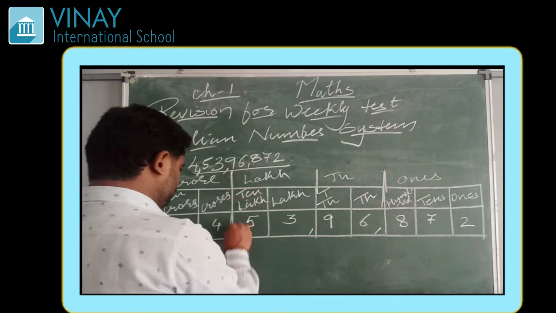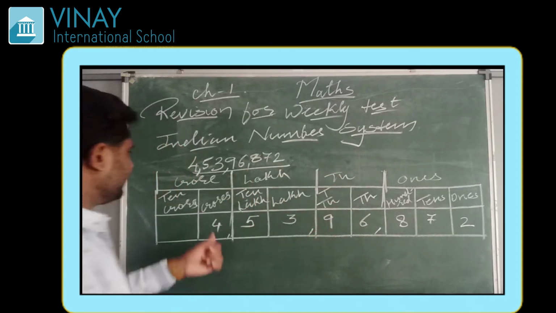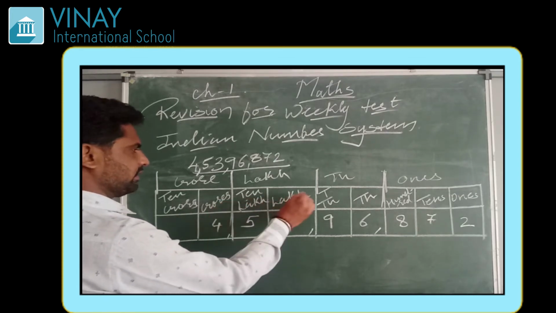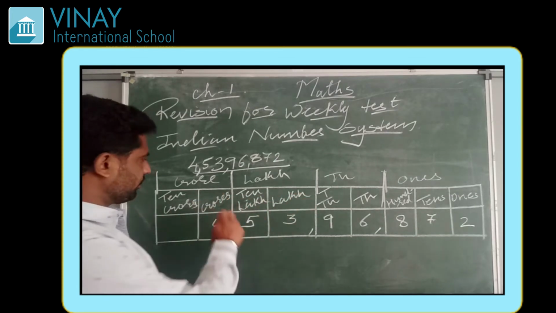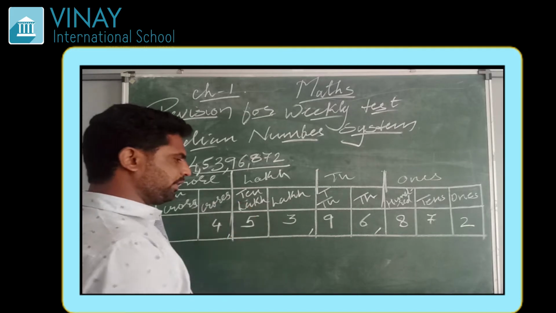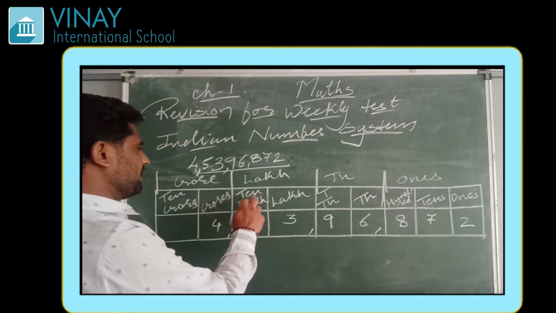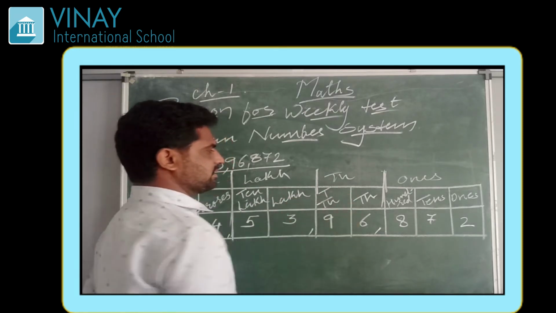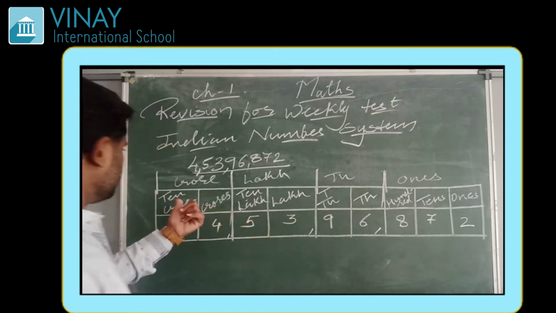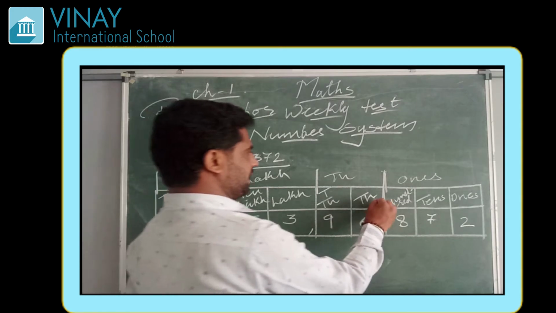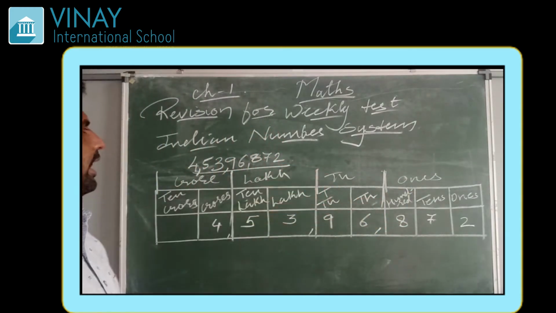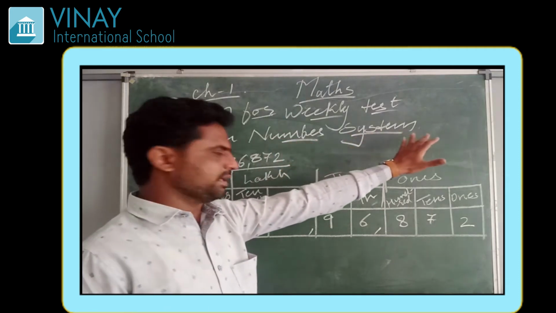Okay, so here we can see that 1 crore has 100 lakh, or we can say that 1 crore has 10 lakh, 1 lakh has 100,000. In the same way, we can see that 1000 has 10 hundreds. So in this way, the Indian number system is there.